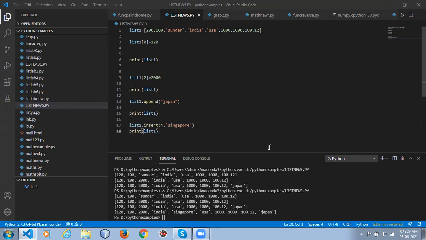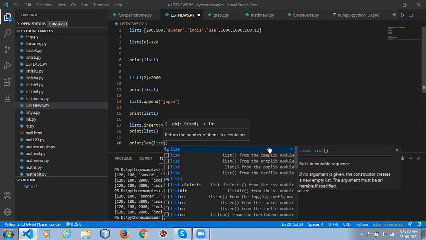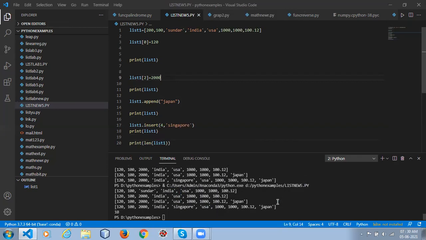To find the number of elements, you can use the method len, which gives the number of items in the list. See, there are 10 items here.